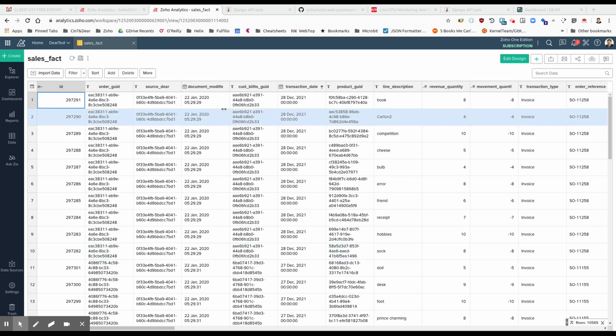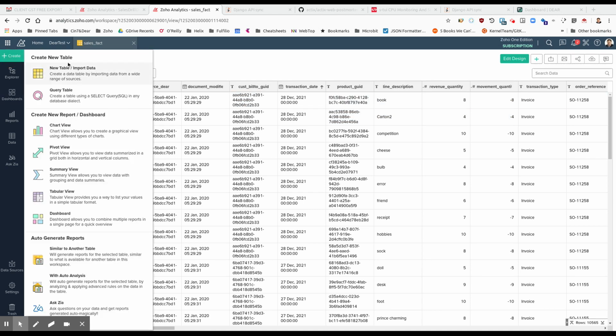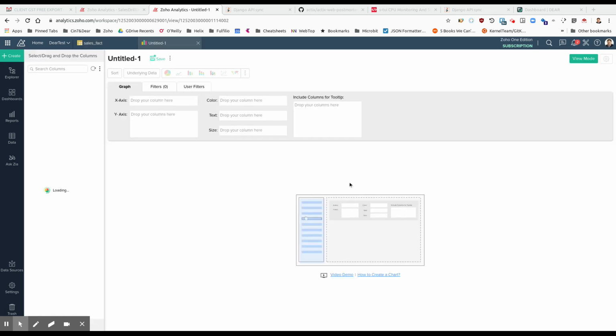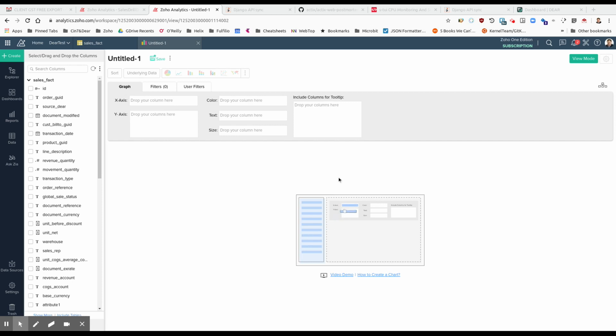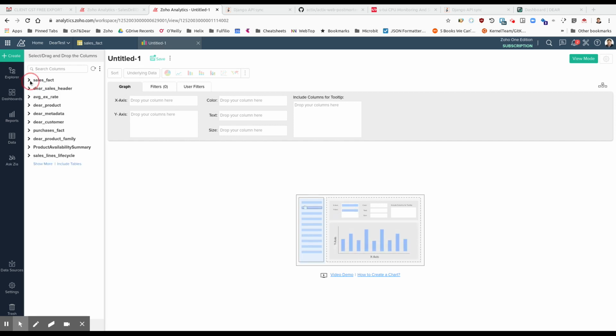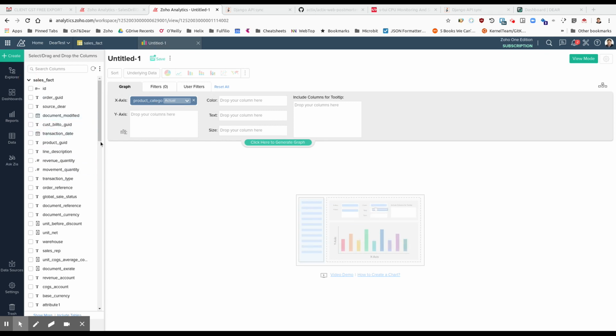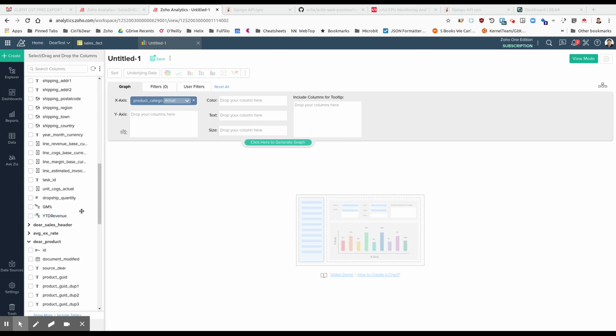So I'm quickly going to make a report just to see what we can do with the data. So I'm going to create a chart, just a basic sales chart. So for this sales chart, we're going to use the product category. So I'm going to pick up the product table and grab the product category and put it into the x-axis. And I'm going to go back to my sales fact table. I'm going to grab the line revenue, which is in base currency.